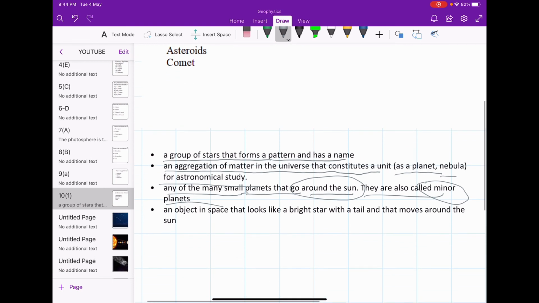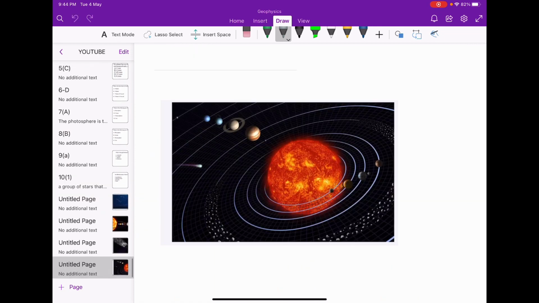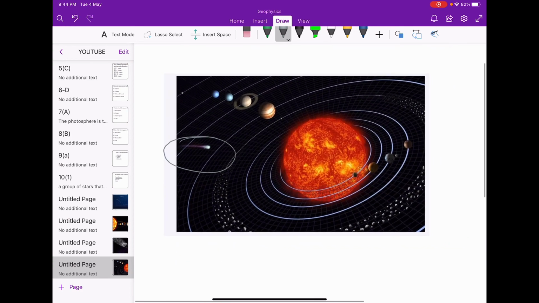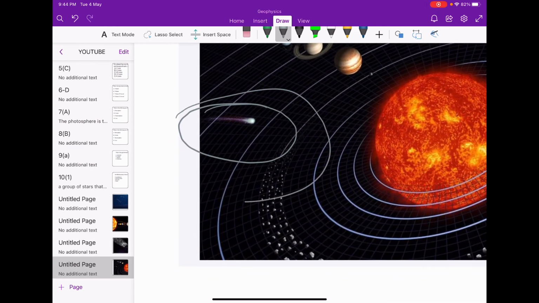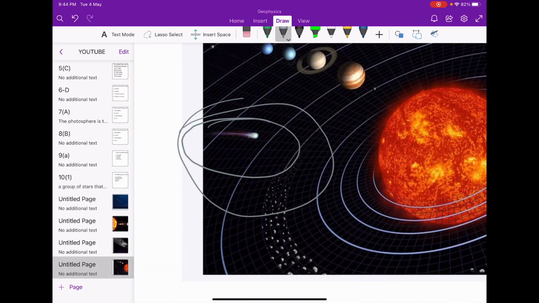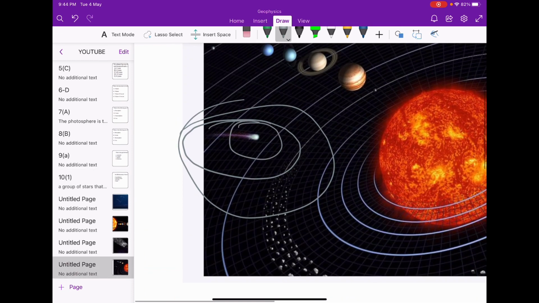The last one is comet, an object in space that looks like a bright star with a tail and that moves around the sun. So here you can see this is the solar system and the planets are orbiting around the sun, but this is the object which looks like a bright star and has a tail.